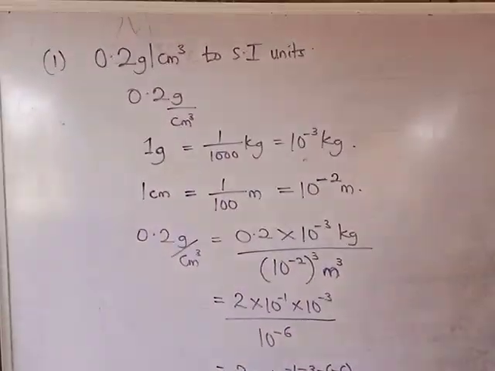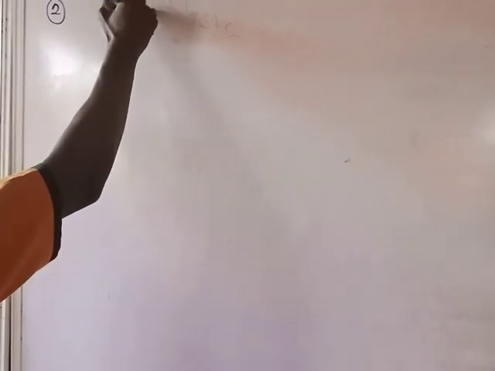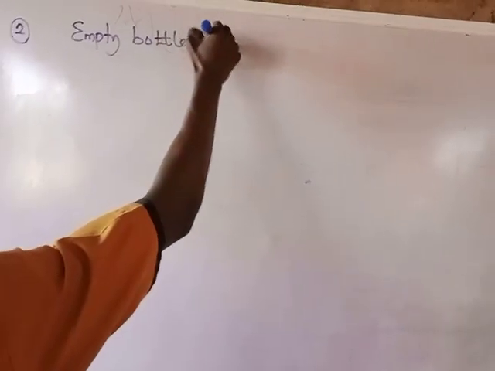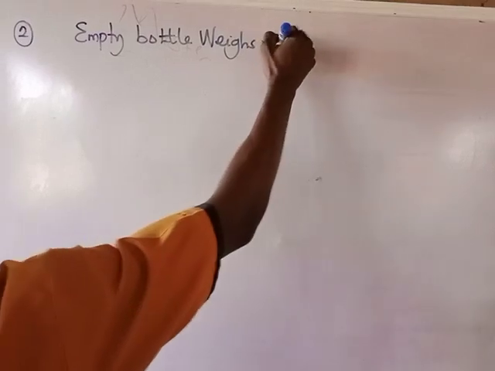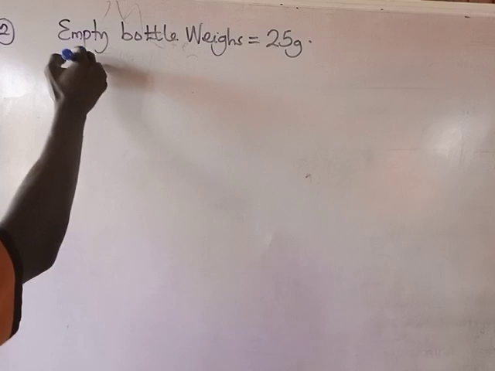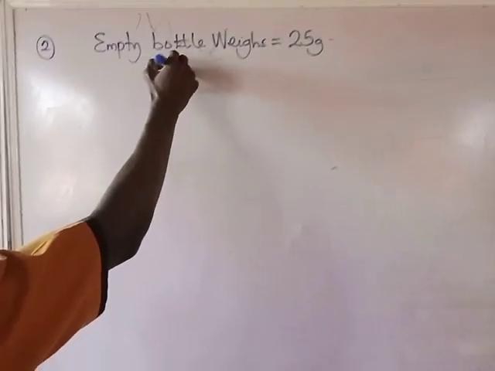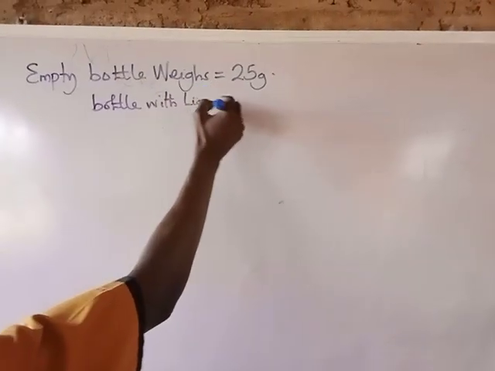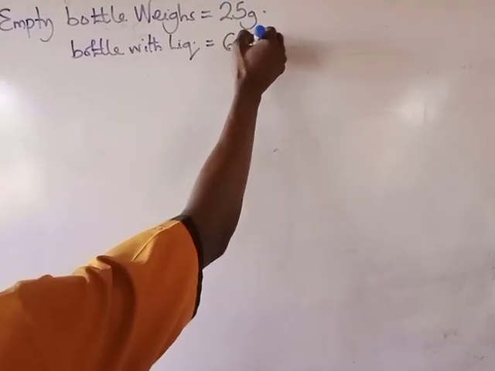Thank you. So the second question now: an empty relative density bottle weighs 25 grams. The bottle when filled with liquid weighs 65 grams.